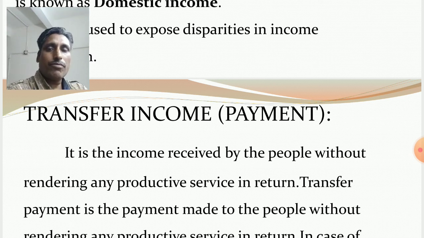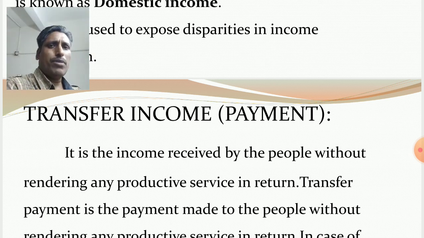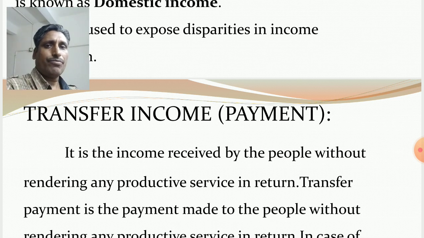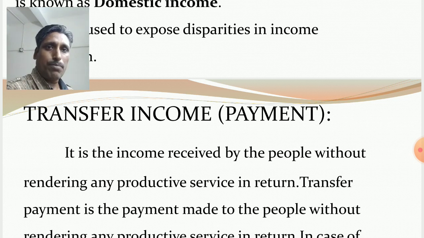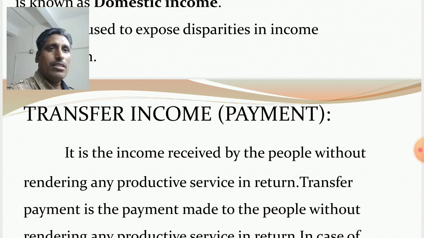Old age pension: the old age people above 60 years who belong to a poor family. So every month, the government provides them the old age pension, so that those old age people from poor families maintain a normal standard of living.